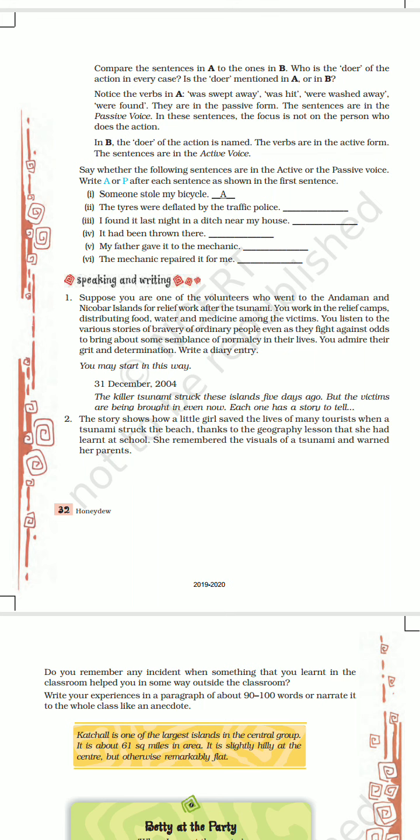Then definitely your sentence will be passive voice only. If B family's member and verb's third form is not there, then definitely it will be active voice. I hope all of you got it.